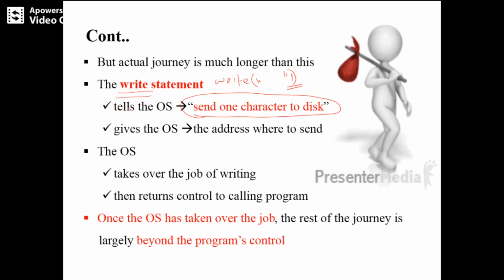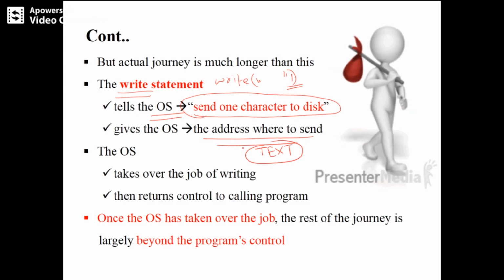Now your program code specifies to the operating system that it should send one character to disk. Now it gives the operating system the address where it needs to be sent. So you have given text as your file name. So it is going to give the address as text to the operating system.